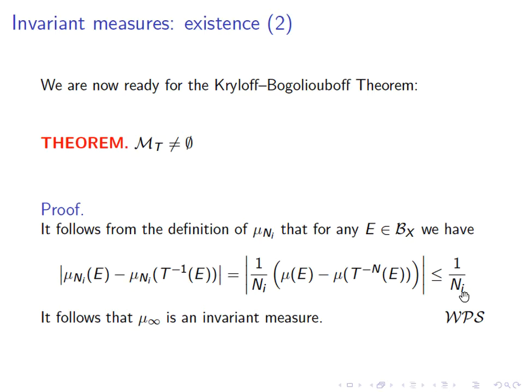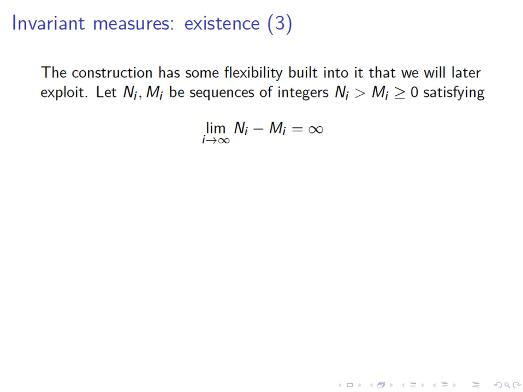Taking the limit, we see that the difference between mu infinity of E and mu infinity of T inverse of E is in fact 0, and that's what we wanted to prove. Mu infinity is an invariant measure, and therefore the set of all invariant measures is non-empty. This is actually it for proving that there is an invariant measure, but later on we will need to be a little bit more careful with how we choose the invariant measure.